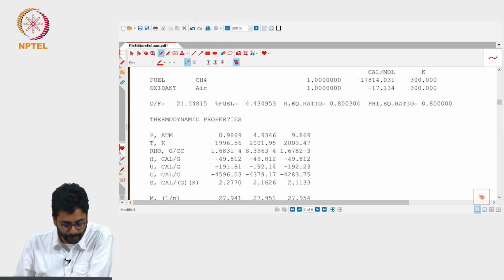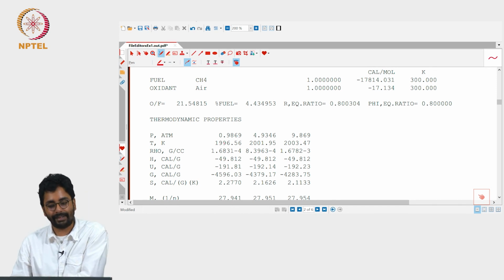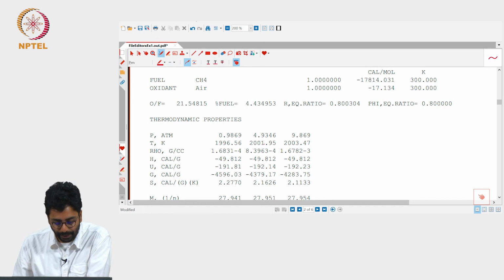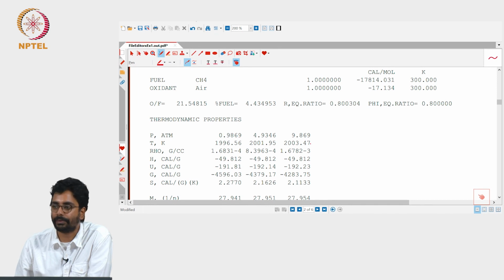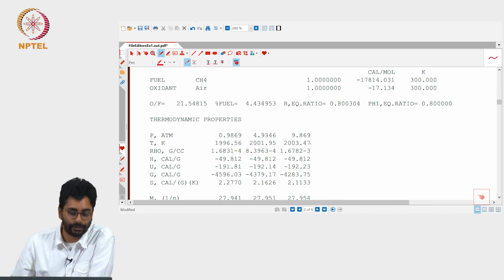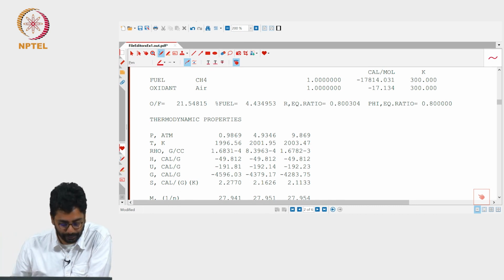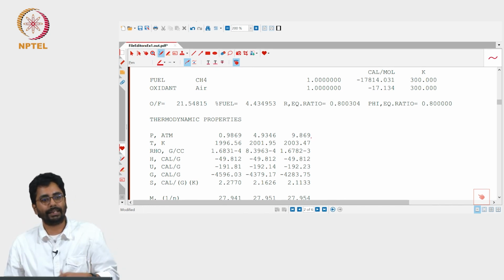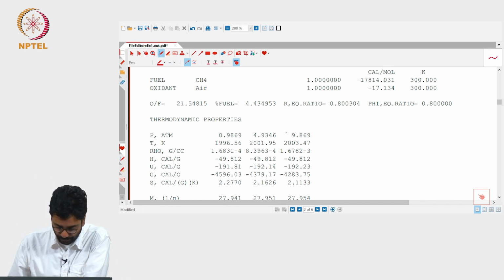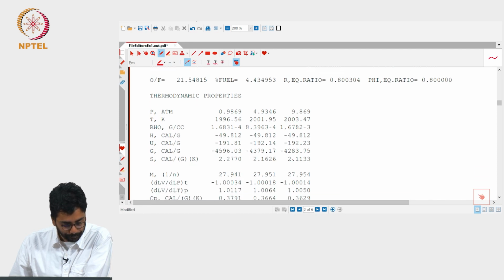At 1 atmosphere, the temperature at an equivalence ratio of 0.8 is about 1997 kelvins. This is something that I mentioned. As the pressure increases at the same equivalence ratio, the flame temperature increases a little bit because the extent of decomposition is lower, but the effect is not so significant once you go to very high values of pressure. So, you go from 1 bar to 5 bar, there is some change, and then the delta keeps going down as you go to higher and higher pressures.